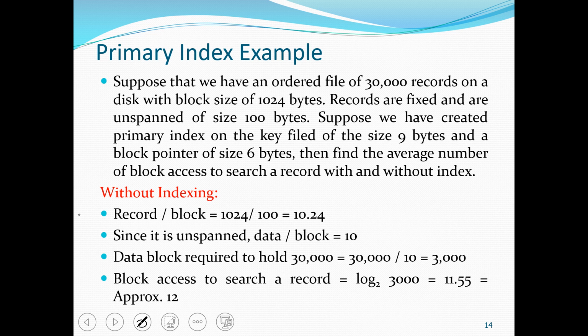So the blocking factor is 10. The total number of blocks required is 3000. And since the records are ordered, the number of block accesses required is log base 2 of the number of blocks. This is because we are using binary search.